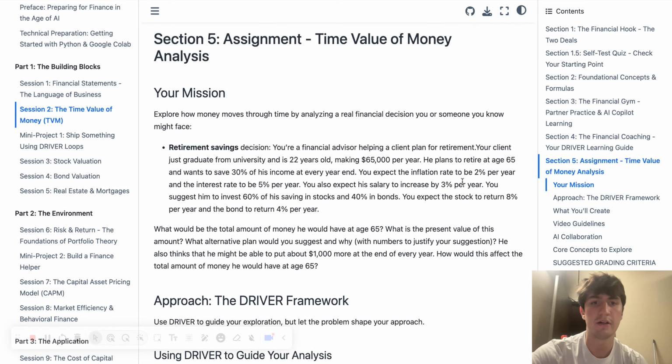30% interest on income, inflation rate 2% per year, interest rate 5% per year, salary increase 3%. And then we are giving him the suggestions of 60% in stocks and 40% in bonds, and then expect 8% return on that, and then 4% on bonds.